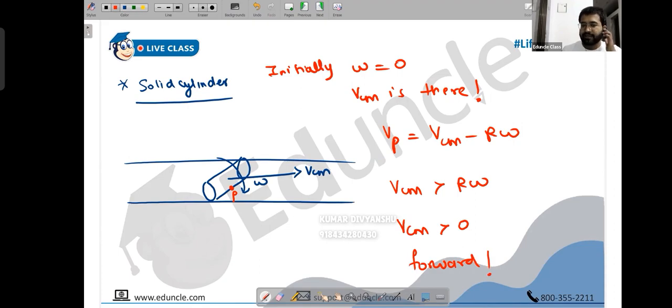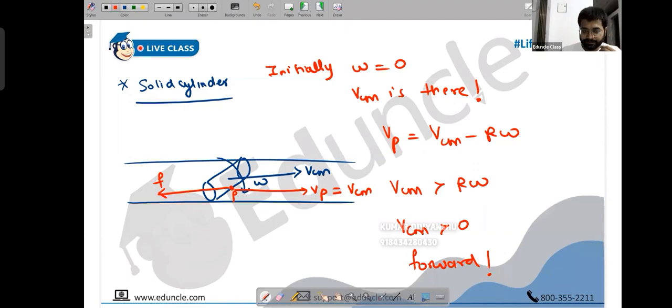Now since it's a forward slipping case, obviously what will happen? Vp is acting in the forward direction. Initially Vp is equal to Vcm because r omega is 0. Friction will act in the backward direction. We can apply some equations of motion here. First, if you have any questions in this much, you can ask me right now. Vp is in the forward direction and it is equal to Vcm because r omega is 0, and friction will act in the backward direction. Okay. First of all, before I proceed, what is the moment of inertia right now?